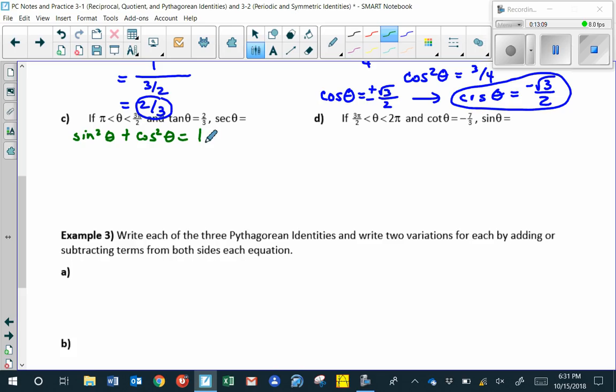The tangent is sine over cosine, so I'm going to divide terms by cosine squared of theta. Sine squared over cosine squared is tangent squared of theta. Cosine squared over cosine squared is 1, and 1 over cosine squared is secant squared of theta.